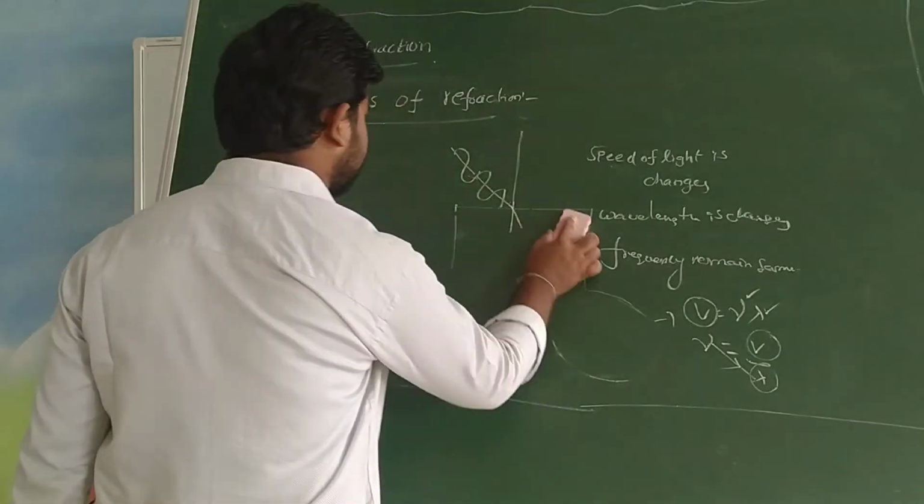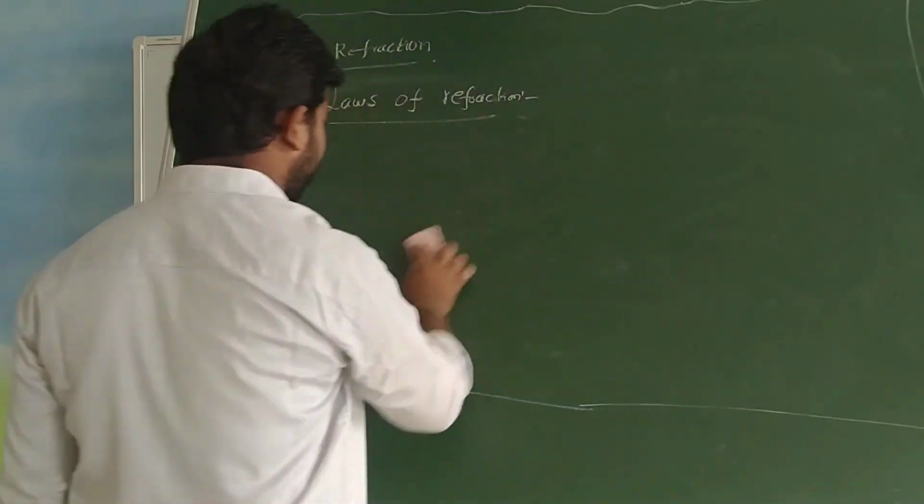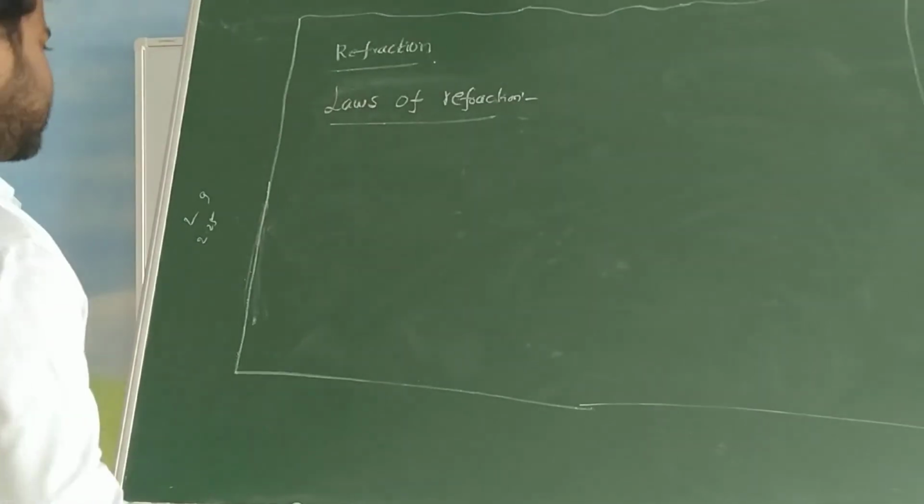And the next note point is, how can we define refractive index?